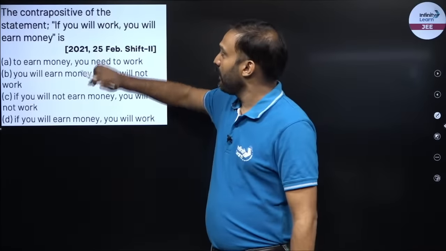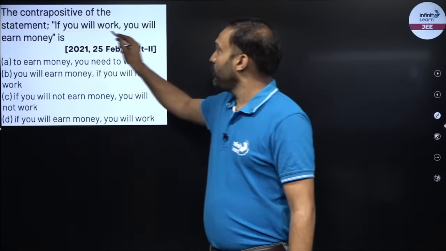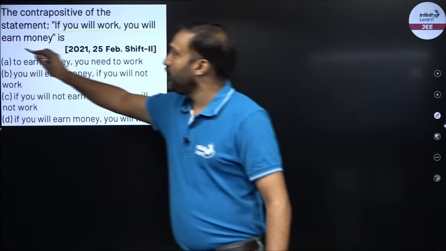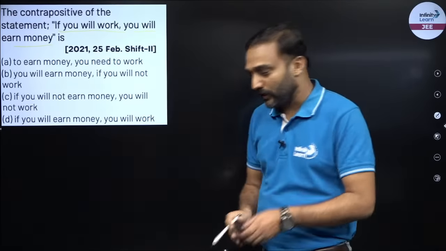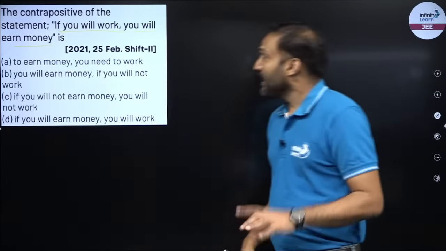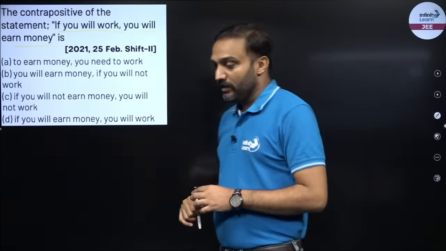If you will work, you will earn money. That is your statement. I have to find out the contrapositive of this.